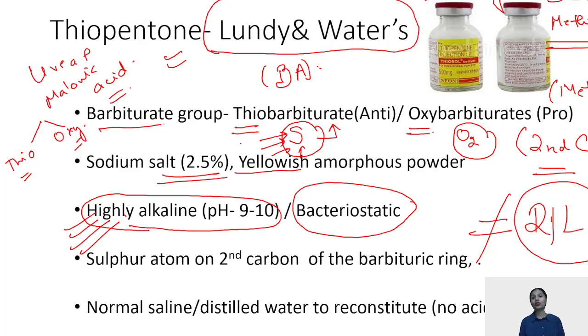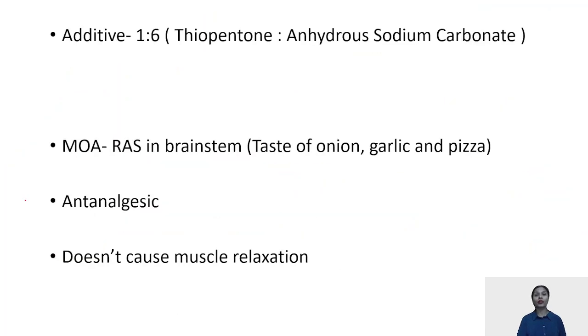Now, thiopentone always is present in the form of a combination. That is, thiopentone has 6 parts of anhydrous sodium carbonate that has been added to it. It is also a very important thing and asked multiple times, why anhydrous sodium carbonate has been added to thiopentone.